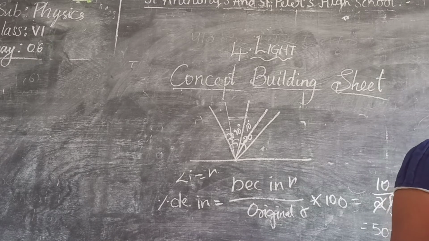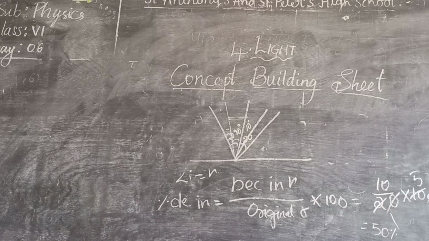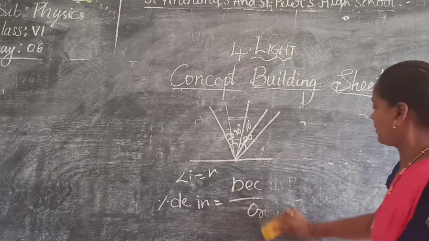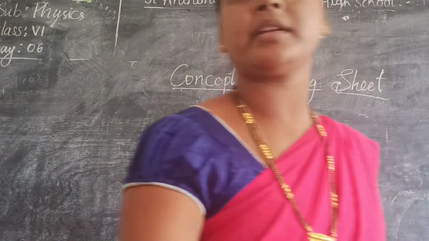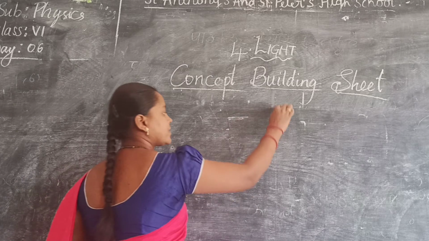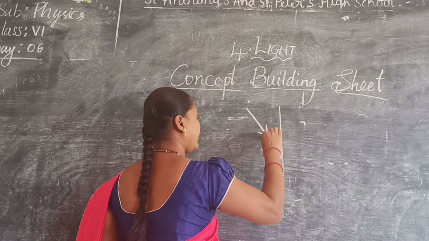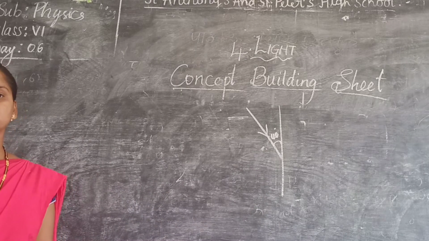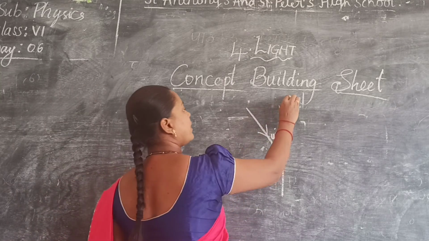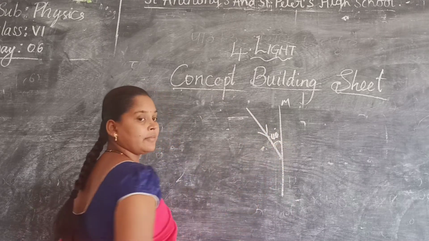The diagram shows a single ray of light being directed at a plane mirror. What are the angles of incidence and angle of reflection? Till now we have taken horizontal mirrors, not vertical. Now we will take a vertical mirror like this. They said the angle is 40 degrees. This is the mirror. This is the incident ray, touching the mirror. This angle is 40.